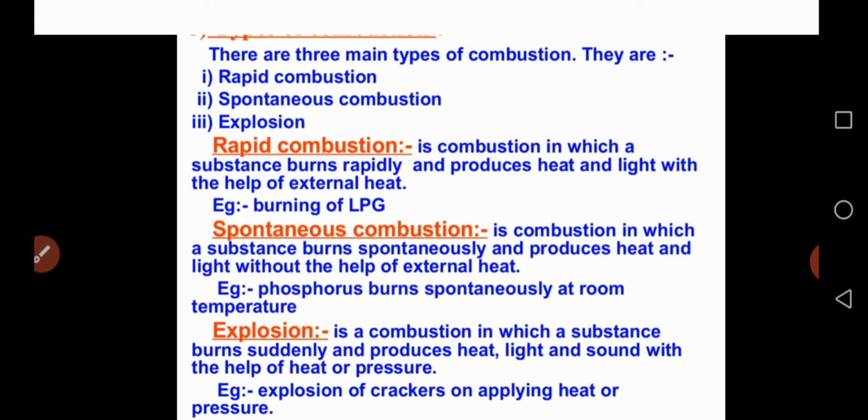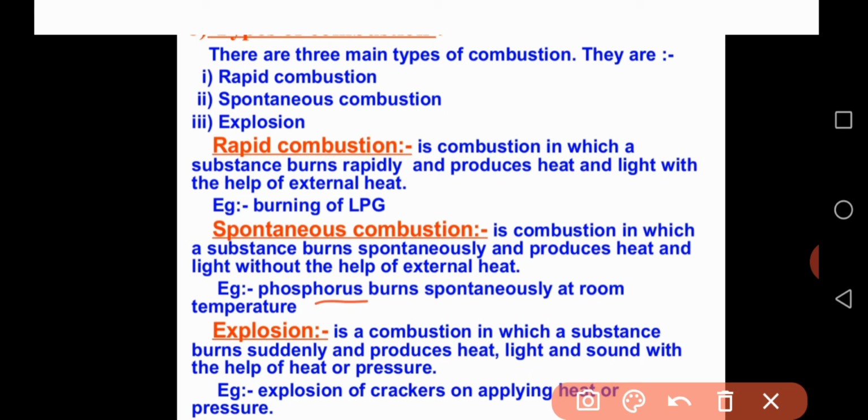Some substances continuously or spontaneously undergo combustion and produce heat and light. An example of such a substance is phosphorus, which burns spontaneously at room temperature. Phosphorus is a very important element that burns automatically at room temperature.